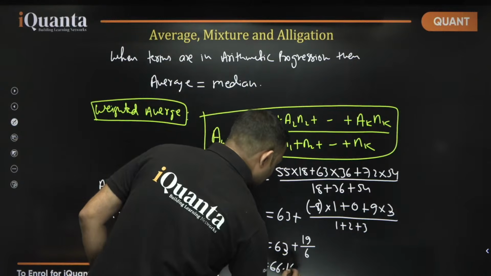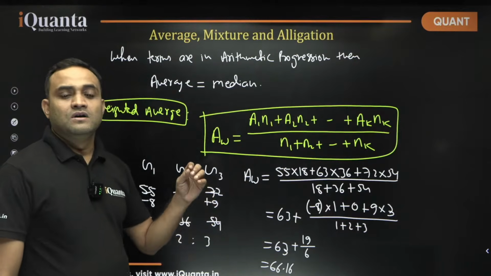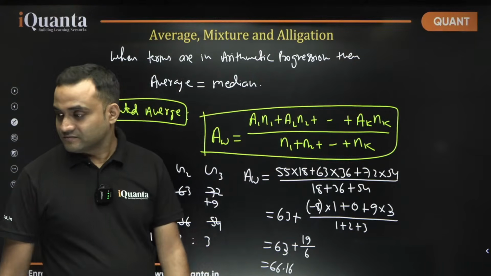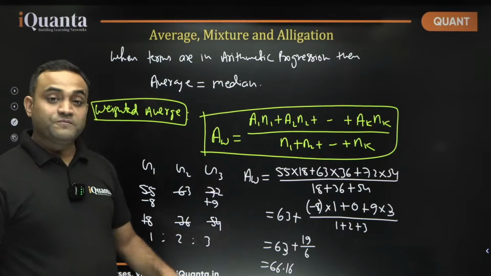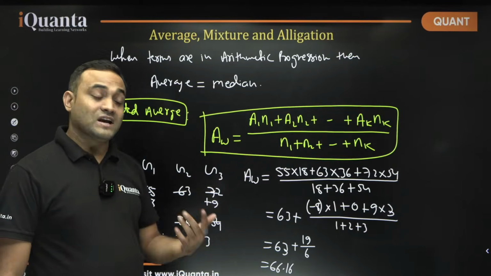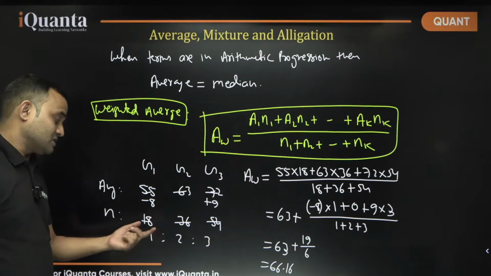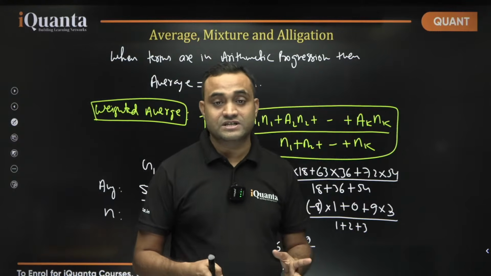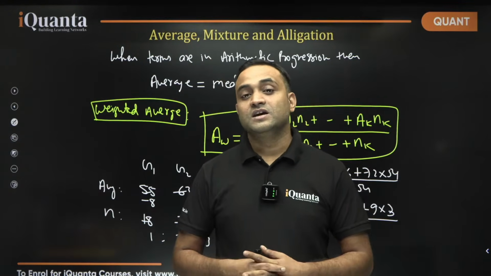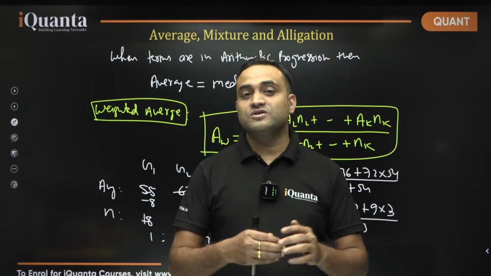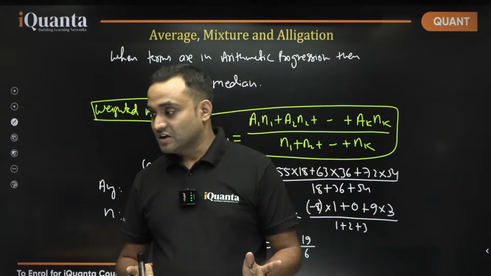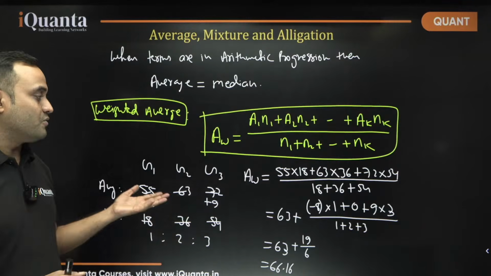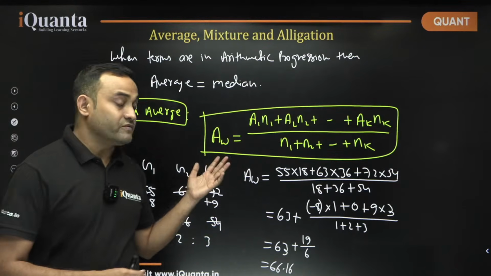66.16, right? 1 by 6 is 0.166. So you can see, if you use the deviation method as well as this concept, that instead of actual frequency, instead of actual weights, if you use their ratio, still you can solve this, okay? So this is the magic of weighted average. This is the magic of deviation, okay?